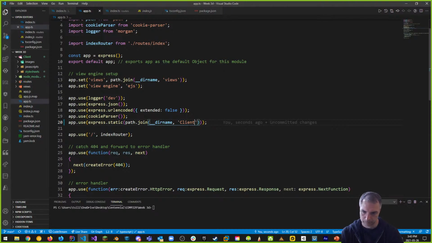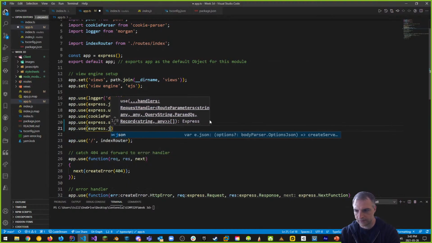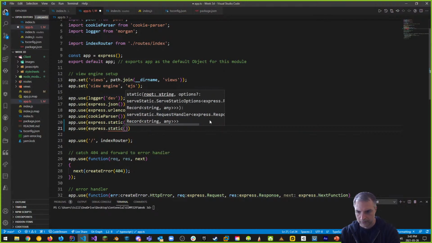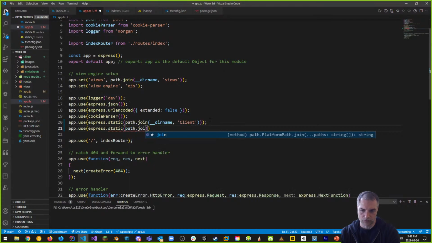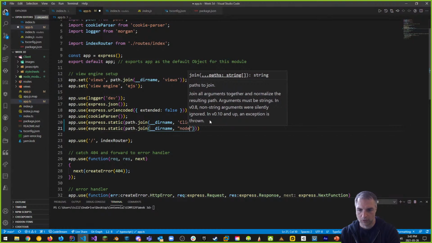Okay. So we path joined. We're also going to use node modules for our Bootstrap. Let's add node modules to the path. The way to do that is to say app.use express.static. Express static allows us to use static routing as opposed to custom routing. So we want to path.join __dirname, which is the directory name, with what? Node modules.